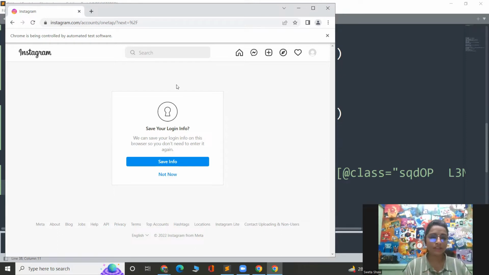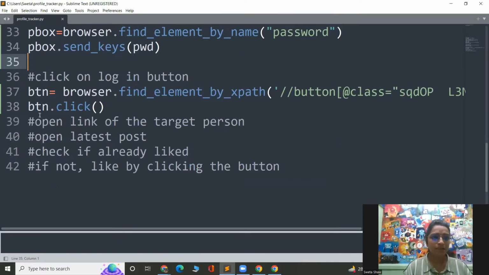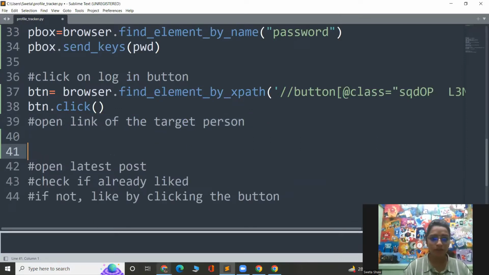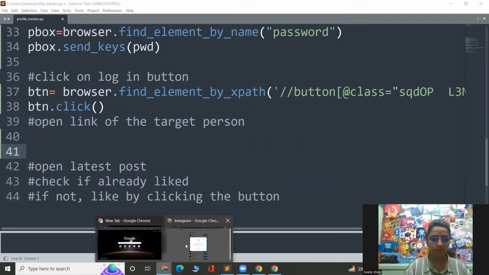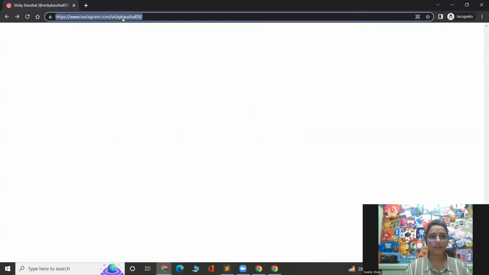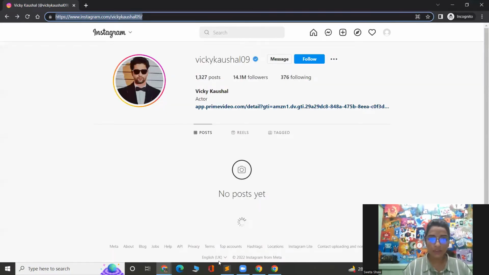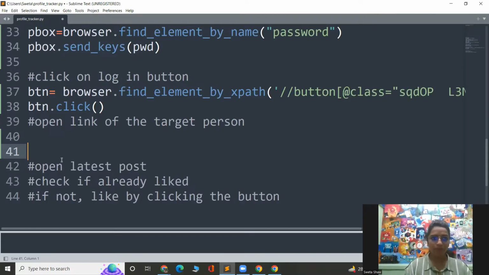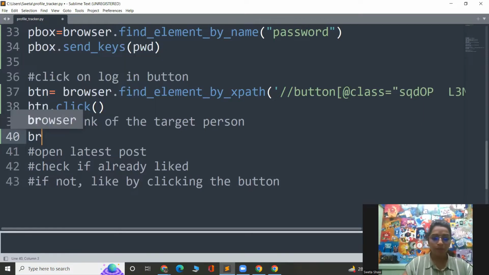We have logged into Instagram. Till here we are done in the previous video. Now, what is my next task? Next task is to open the link of the target person. Let me use the link of Vicky Kaushal only. Yeah, this particular link. Okay. So I'll just come back to my program and what function I have to use?